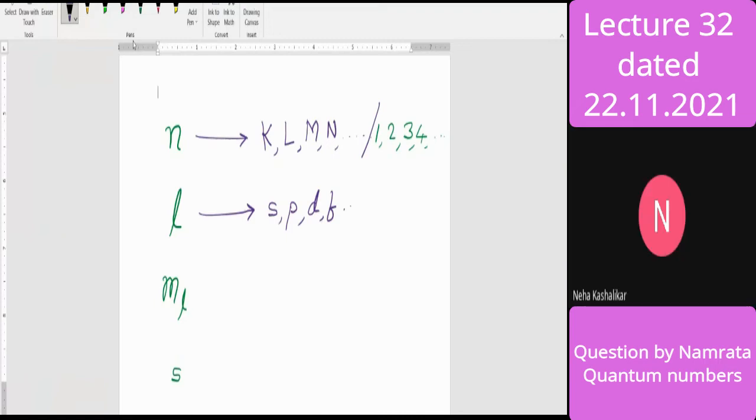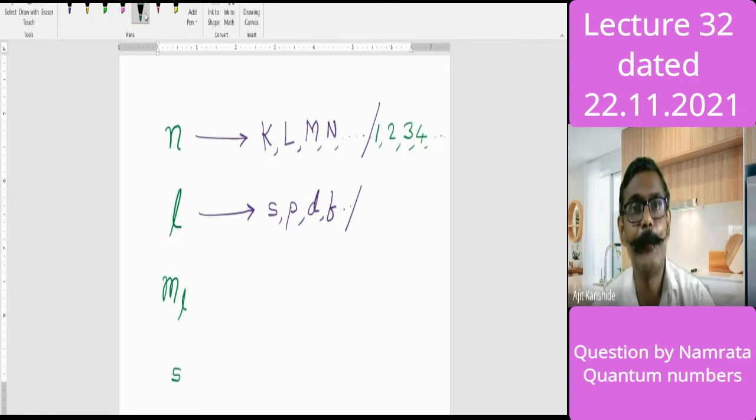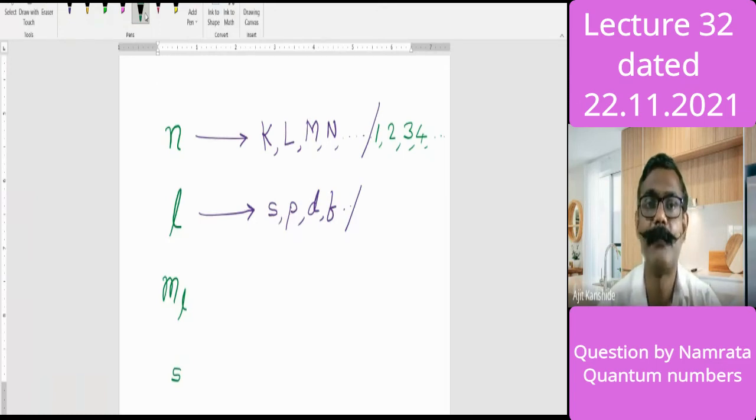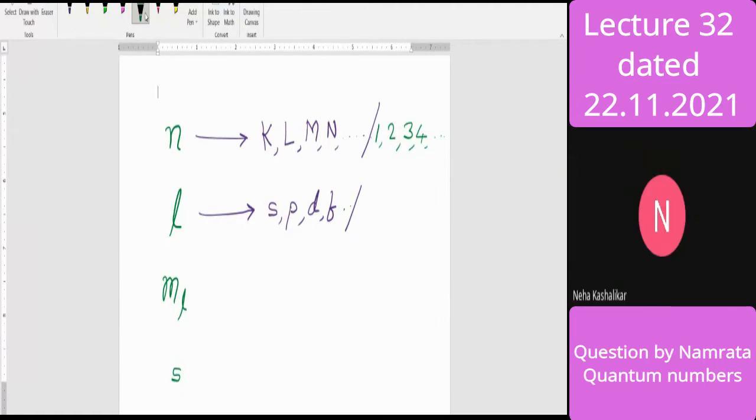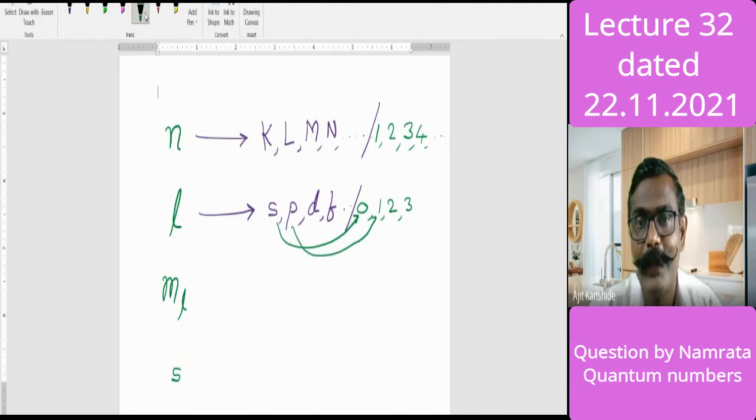Yes, sir. Now again I need your help. These are letters, but we can represent the orbital or azimuthal quantum numbers by means of numbers. Which numbers do we use? Do you know? 0, 1, 2, 3. Right, it starts from 0. So s orbital means 0, and p orbital means 1.